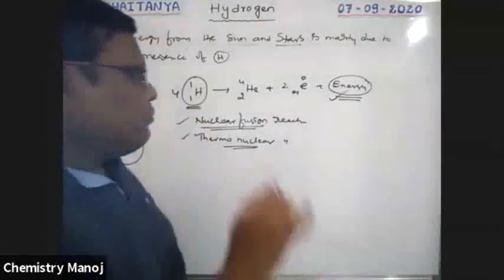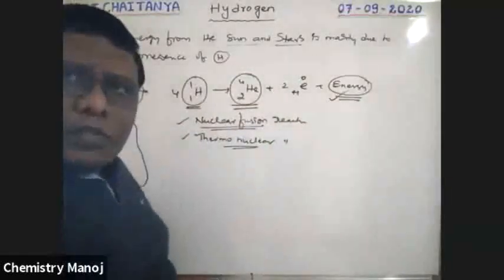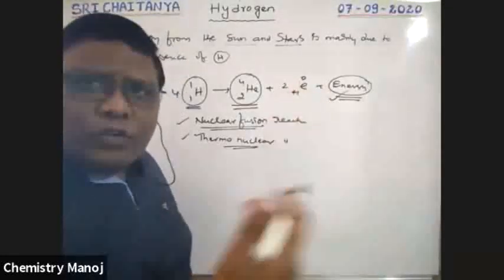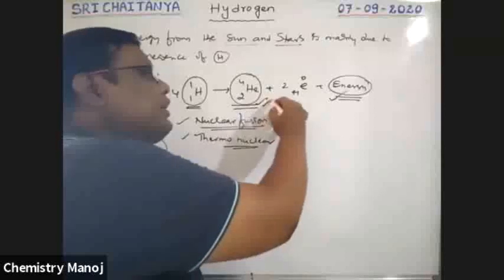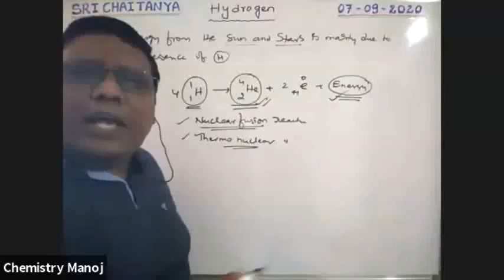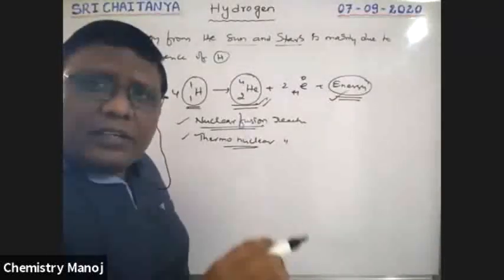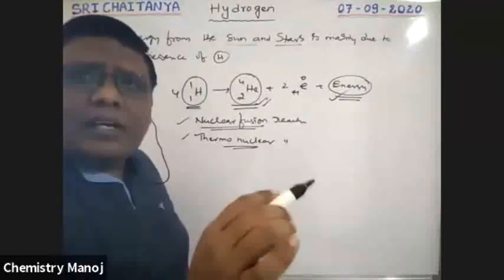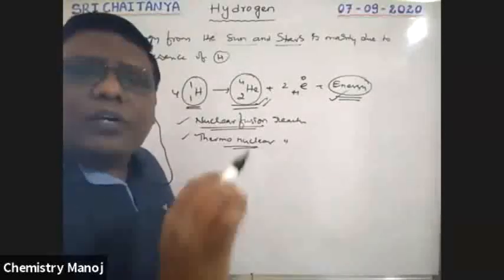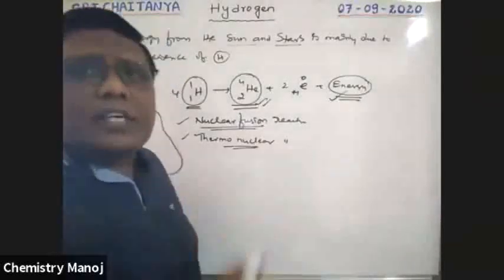Because of this reason, the sun's atmosphere contains helium. Hydrogen converts into helium and releases energy. That released energy is coming towards Earth. Helium was first observed in the sun's atmosphere, and that is why it is named after Helios. In Greek, Helios is the word for the sun god. From that, the word helium is derived, because helium was first observed in the sun's atmosphere.